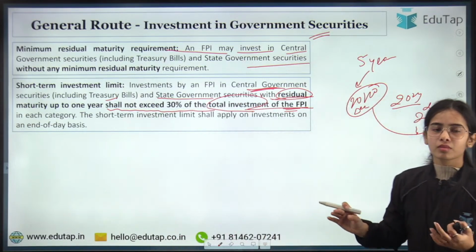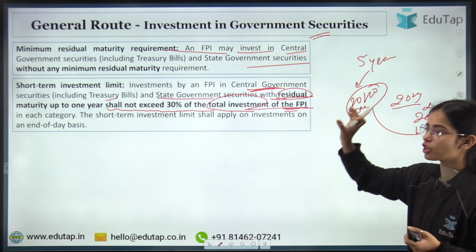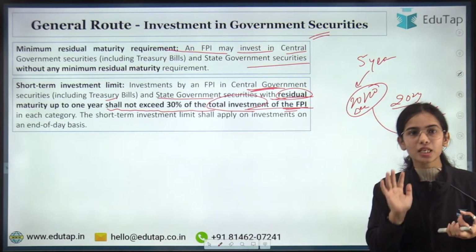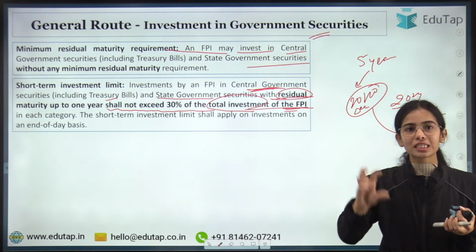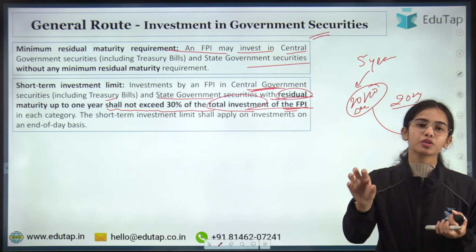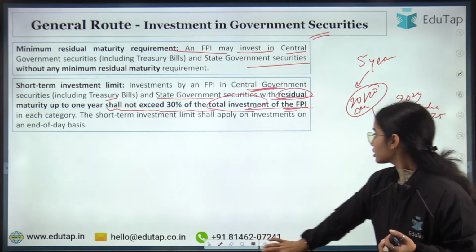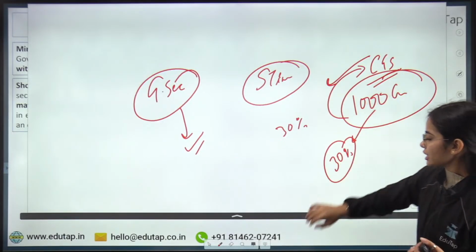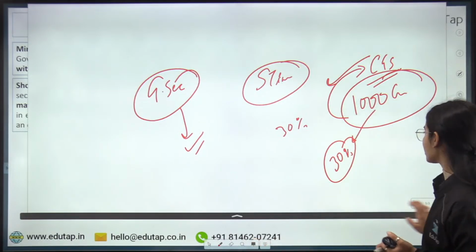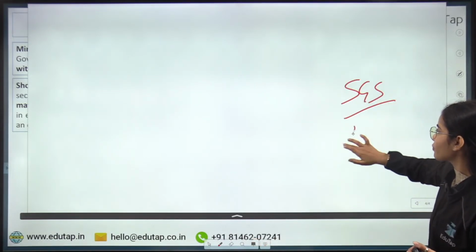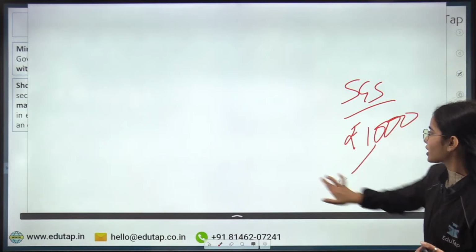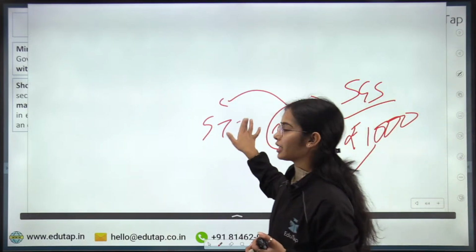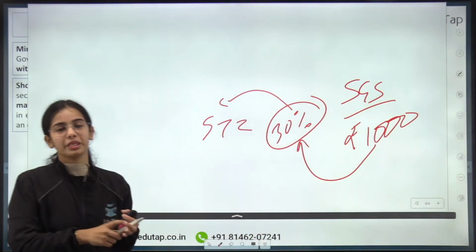Is this clear? Investment by an FPI in a central government security or state government security, if the residual maturity is less than or up to 1 year, shall not exceed 30% of the total investment in central government securities. And similarly for the state government security, let's say you are investing ₹1000. For that also there is a 30% limit on the short term investment.